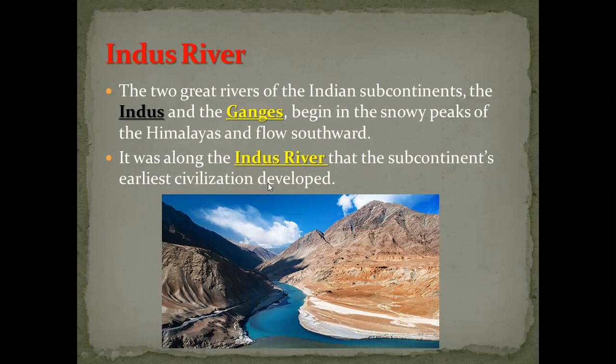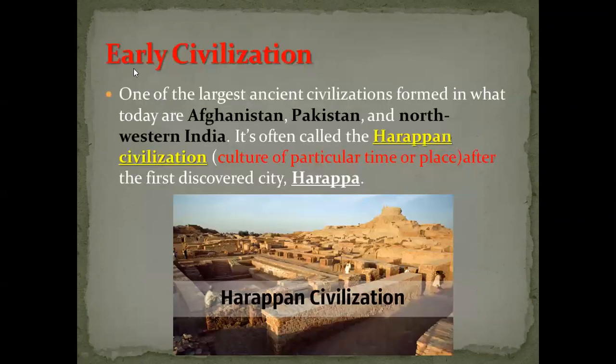What is the civilization? It is one of the largest ancient civilizations, formed in what today are Afghanistan, Pakistan, and northwestern India. It is often called the Harappan civilization.